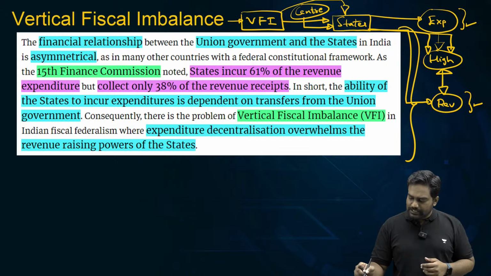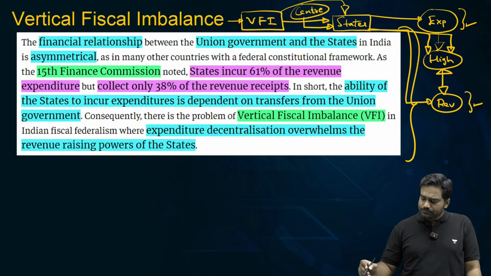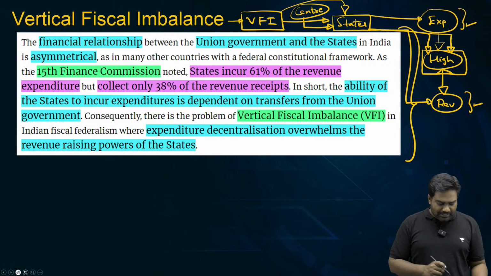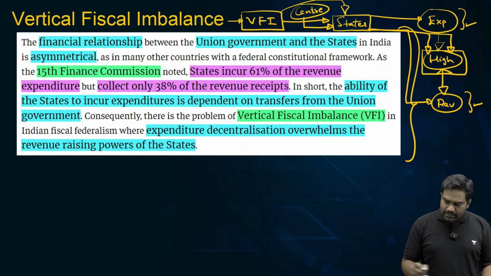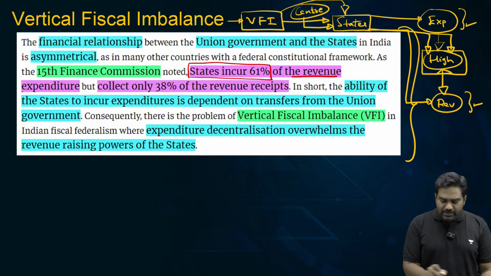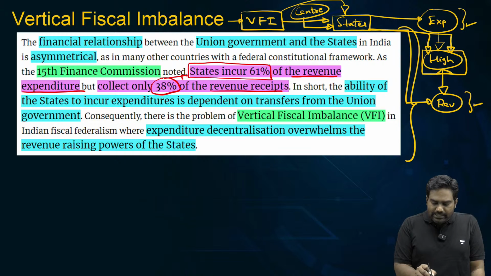In our fiscal federal setup, states have very limited scope to raise their revenue, and it is not sufficient to meet the high expenditure that the states are incurring. Data from 15th Finance Commission clearly shows that states are incurring 61% of the revenue expenditure in the country. But if you look at the revenue receipts, states account only for 38%.